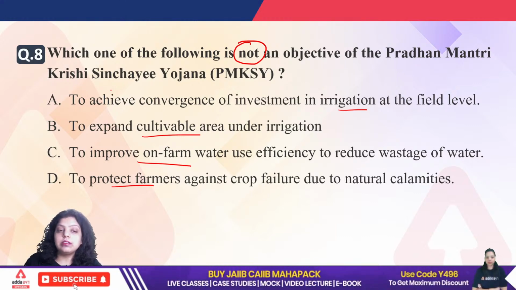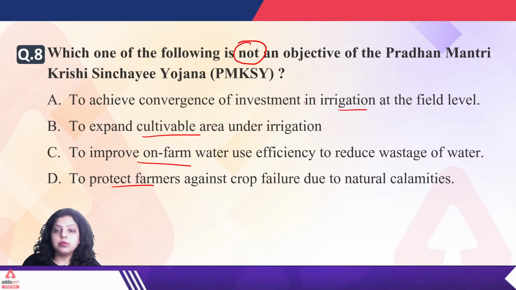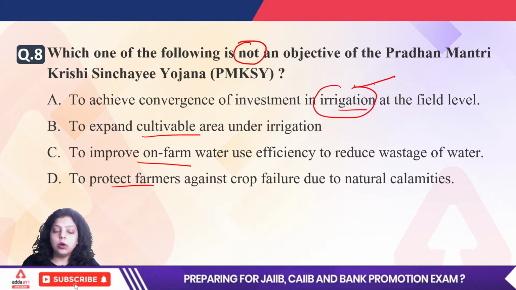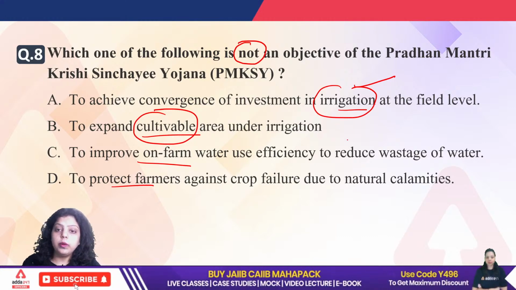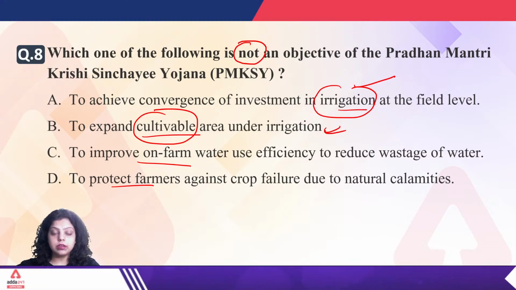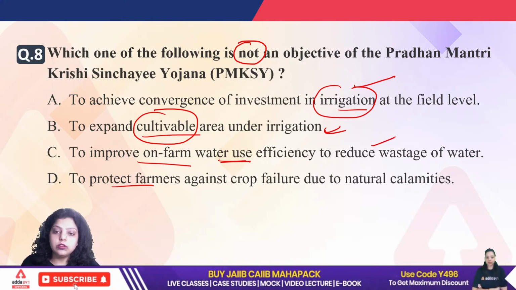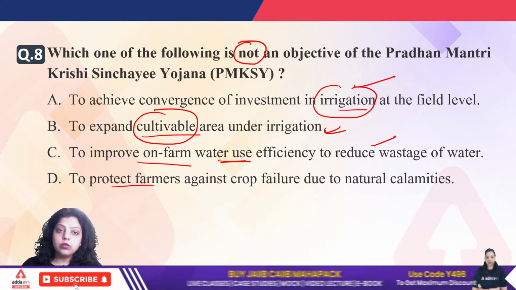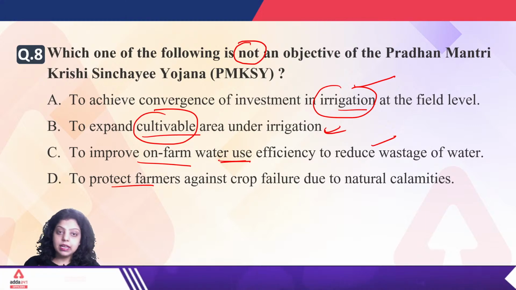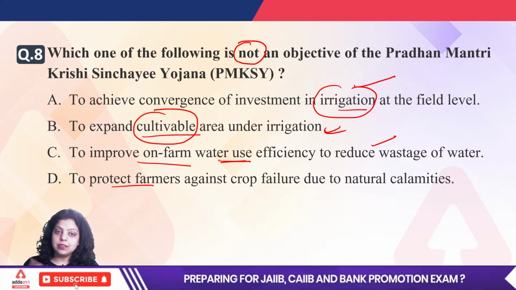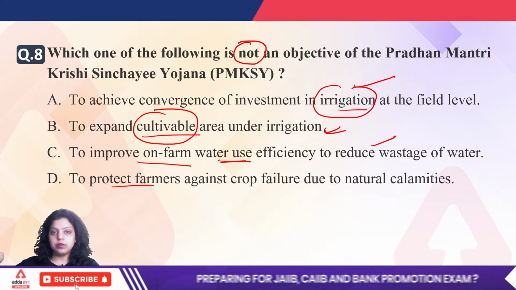So the first option is saying to achieve convergence of investment in irrigation. That is true. To expand the cultivable area under irrigation is also true, because we are trying to make more cultivable area by providing irrigation facilities. To improve on-farm water use efficiency and reduce the wastage of water, it is obvious that you are doing water management also. So irrigation is related to Sinchai, or we can say water management facilities.